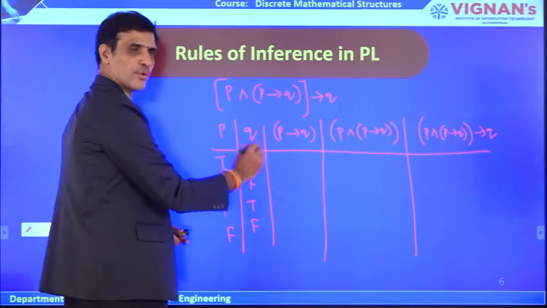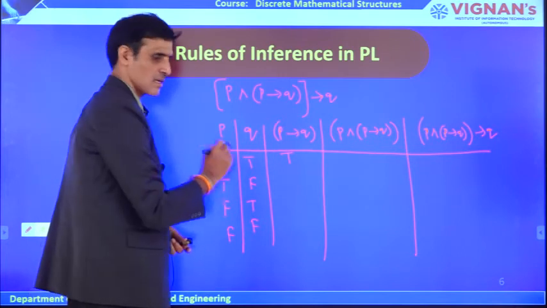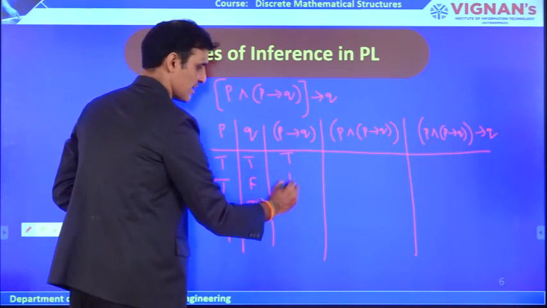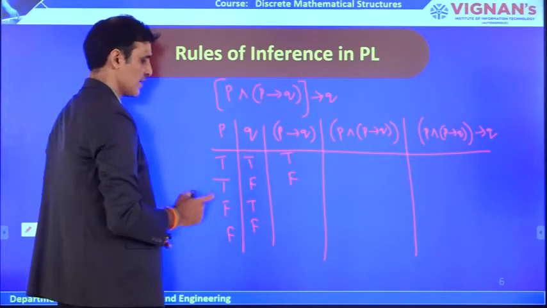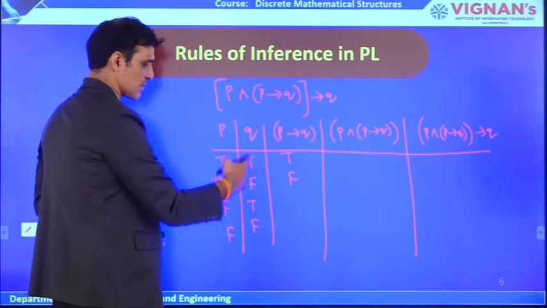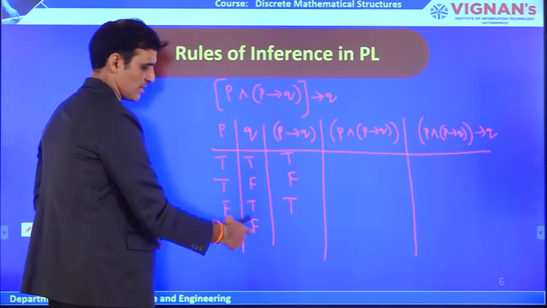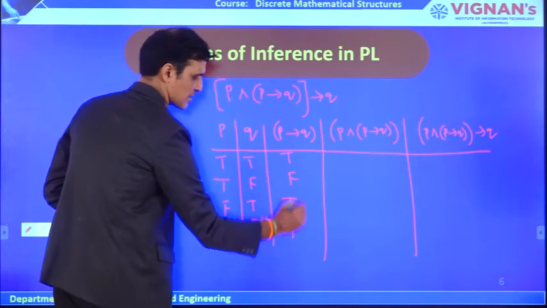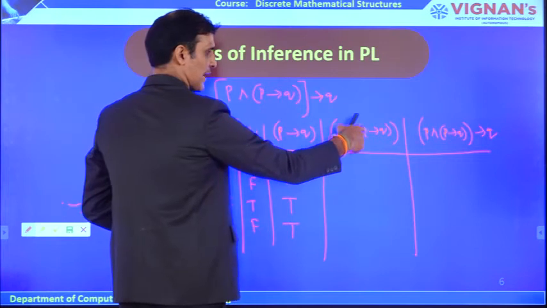So true and true is true. True and false is false. P is false, Q is true, it is true. P is false, Q is false, in that case also it is true according to the definition of implication. Next one, P and P implies Q.